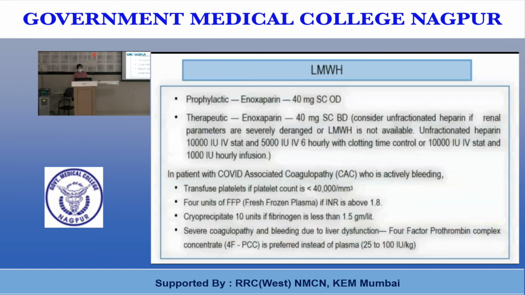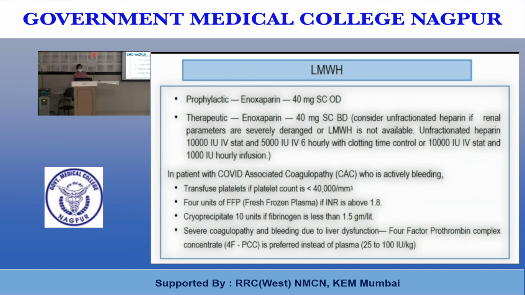Low molecular weight heparin, that is enoxaparin, is used prophylactically at 40 mg OD. In the therapeutic setting, a 40 mg BD dose is recommended. Unfractionated heparin is used if the renal parameters are severely deranged or low molecular weight heparin is not available. Unfractionated heparin is given as 10,000 units IV stat followed by 5,000 6 hourly with a clotting control.